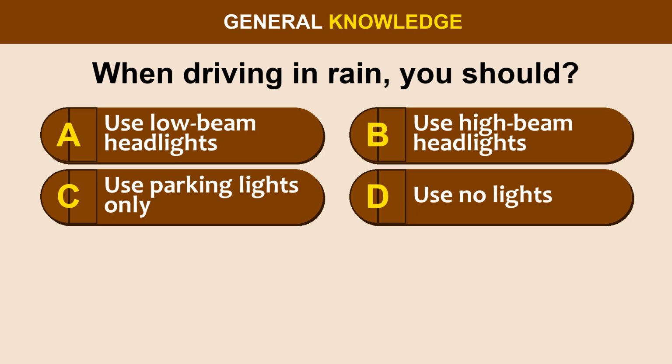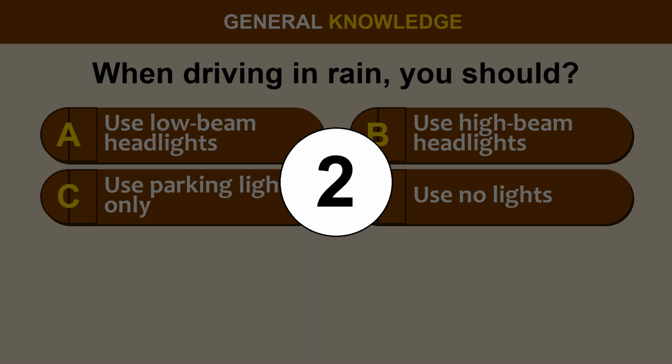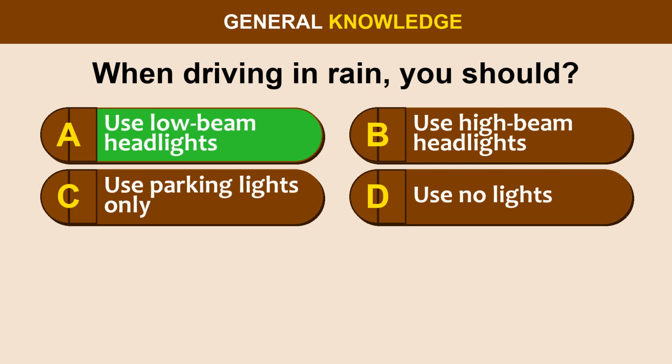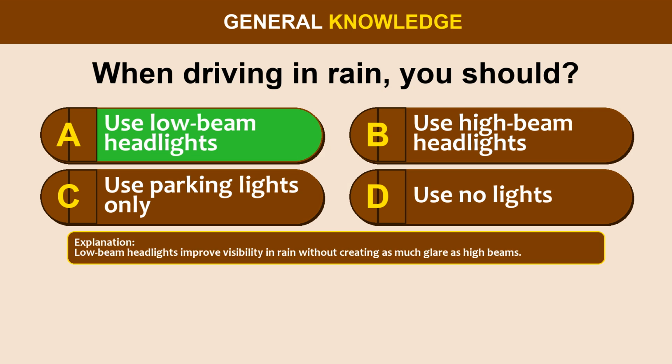Question 65. When driving in rain, you should: option A, use low beam headlights. Option B, use high beam headlights. Option C, use parking lights only. Option D, use no lights. The correct answer is option A. Use low beam headlights. Low beam headlights improve visibility in rain without creating as much glare as high beams.